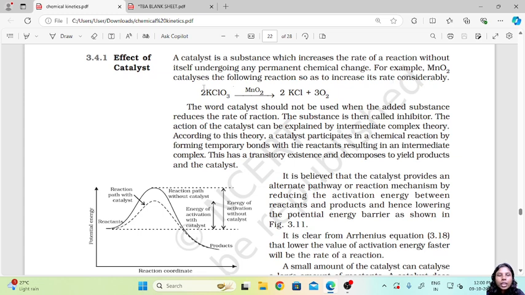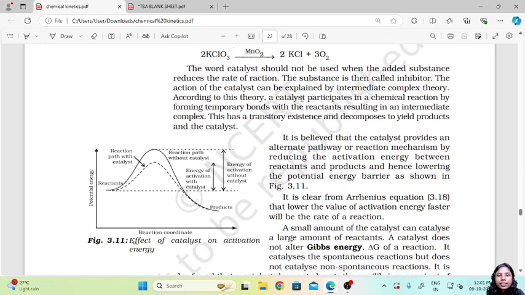For example, MnO2 catalyzes the following reaction so as to increase its rate considerably. Here we have an example of potassium chlorate, and MnO2 is the catalyst that acts upon this reaction. This potassium chlorate decomposes to form potassium chloride plus oxygen. The word catalyst should not be used when the added substance reduces the rate of reaction. When we say it is a catalyst, it should increase the rate of the reaction. If it is decreasing, in that case it is no longer a catalyst but is known as an inhibitor.